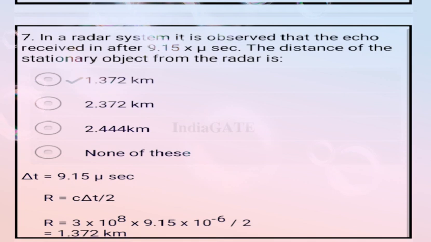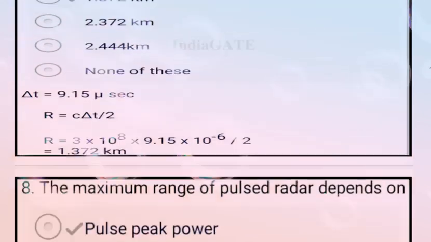Here delta t is given as 9.15 microseconds, and R is equal to c into delta t by 2, where c is the speed of light, whose value is 3 into 10 to the power 8. Now putting all the values, we get the correct answer is option A, that is 1.372 kilometer. Now come to the next question.